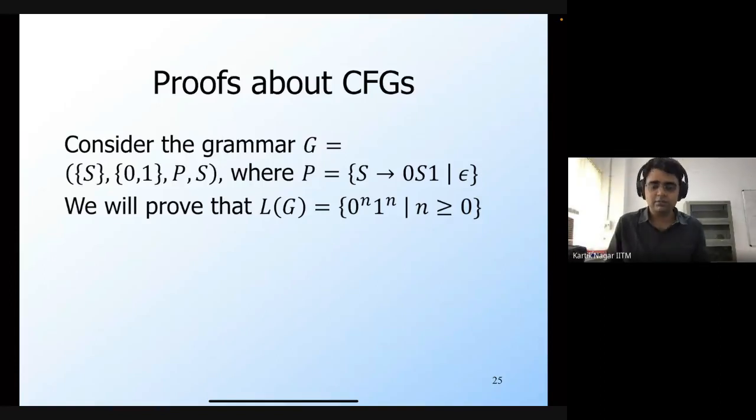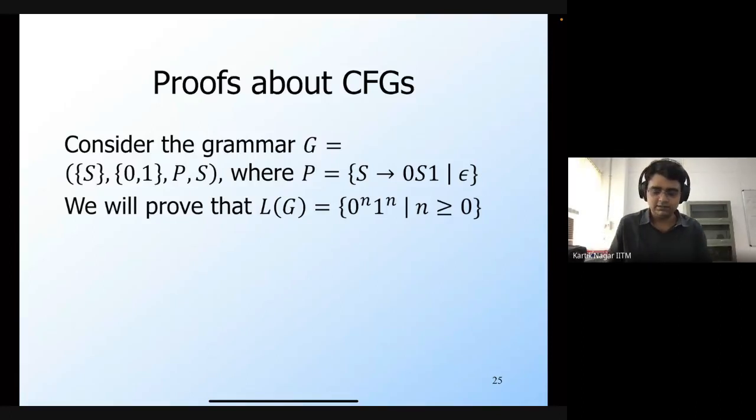So let's again revisit this grammar. We saw this grammar before for the language 0 to the power n, 1 to the power n. This grammar just has one non-terminal, which is S, and two production rules, which are S generates 0 S 1 and S generates epsilon. Now we said that the language of this grammar is exactly 0 to the power n, 1 to the power n. But how do we formally prove that this is the language of the grammar? Using this example, we will illustrate how to formally reason about the language of a CFG, and how to prove that this is exactly the language of the CFG.